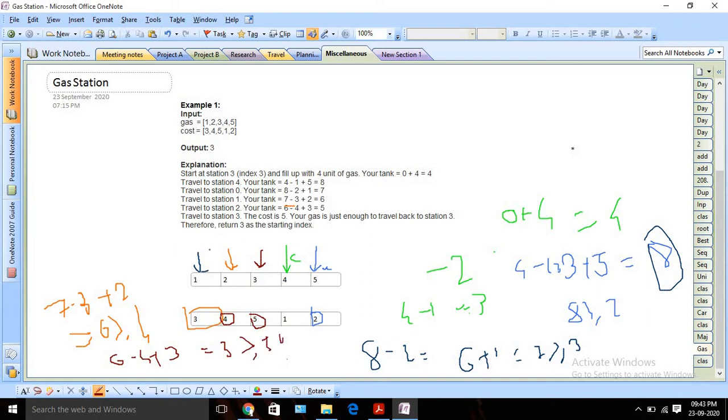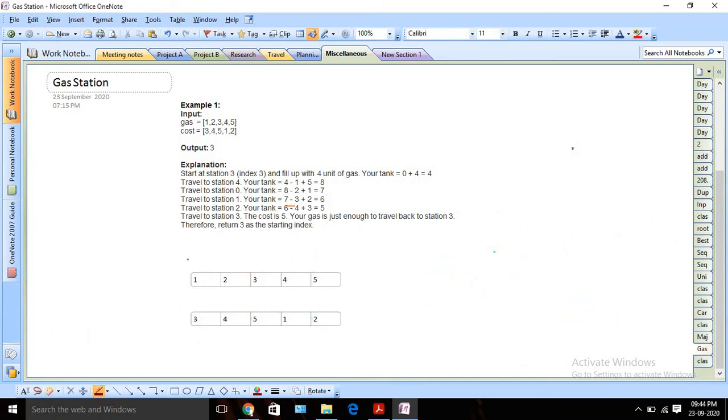So that means if I start from this fourth position, then I can cover all the possible gas stations. Okay, so in that case we can return the actual index value, the third index. So now we will try to design one solution for the same, okay.